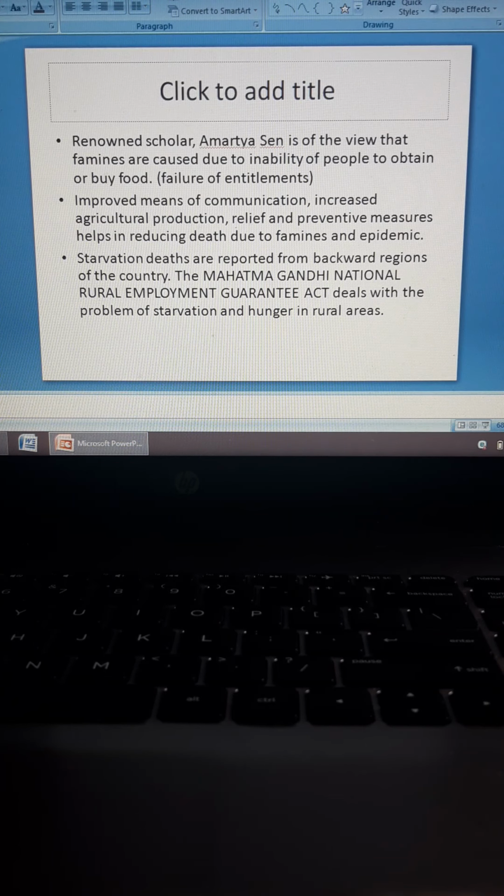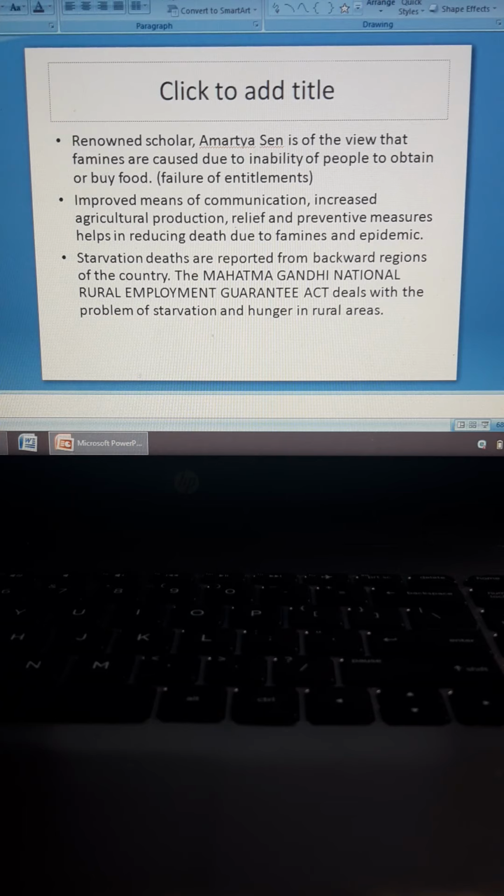This is a continuation of the subtopic size and growth of population in India. Renowned scholar Amartya Sen is of the view that famines are caused due to inability of people to obtain or buy food, failure of entitlements. So, when are people unable to obtain or buy food? When they are poor. So, he's talking about poverty, and due to that, people are not able to obtain or buy food.